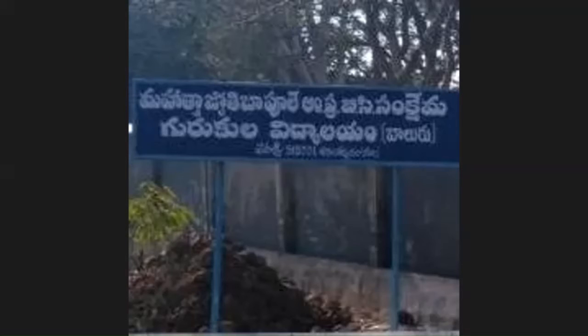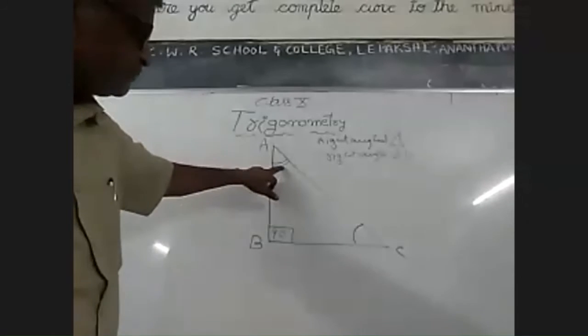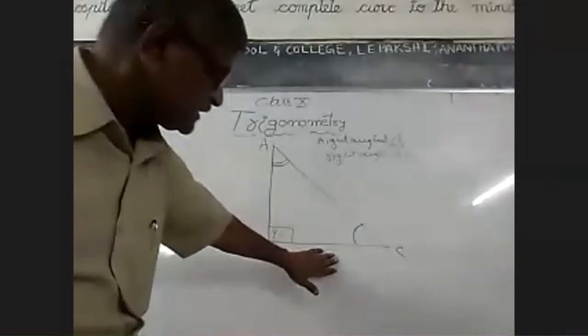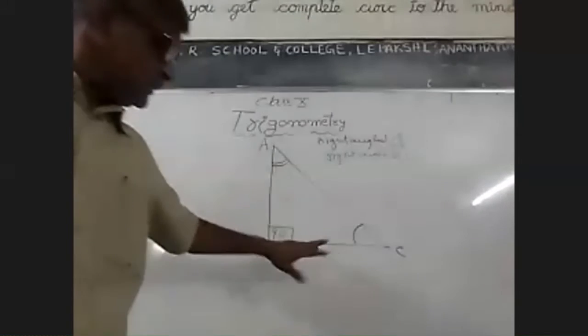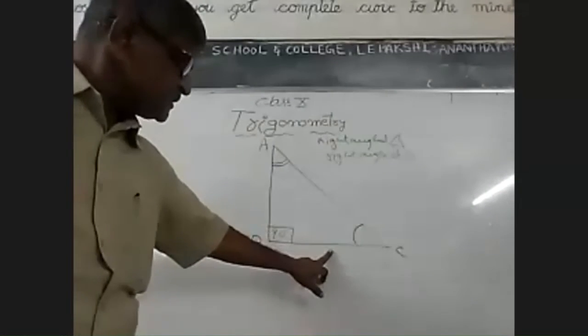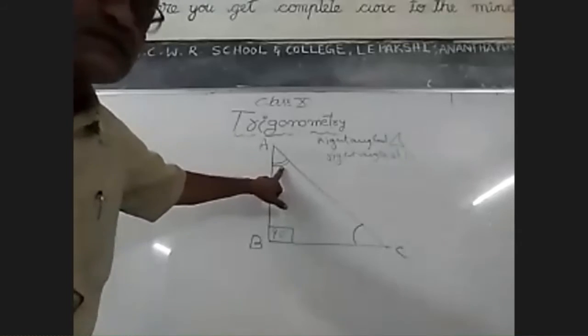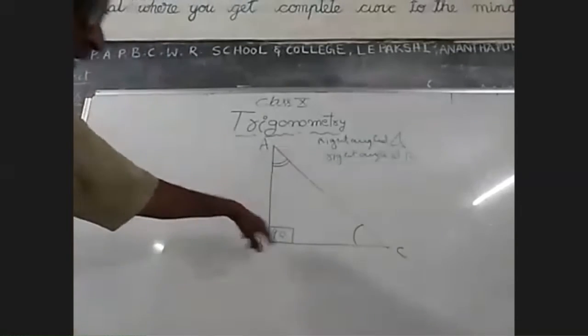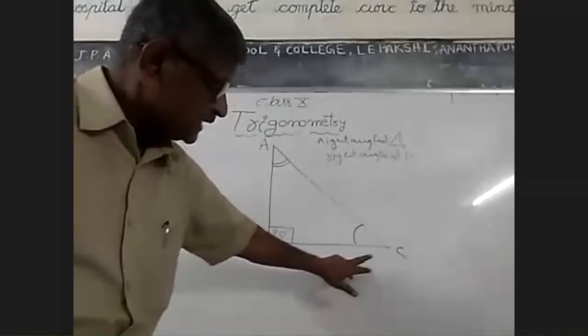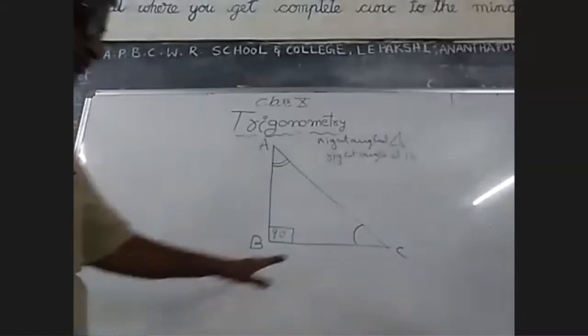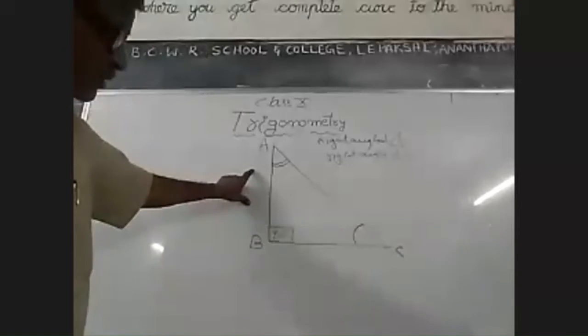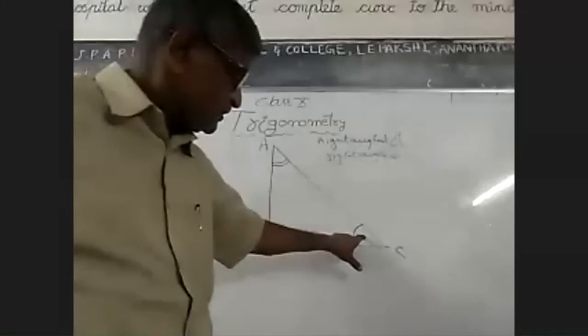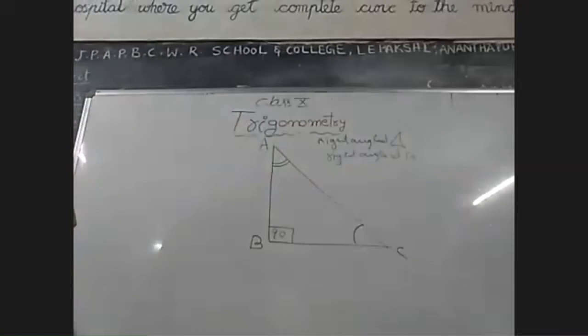Right, time అయిపోయింది. Angle A depends upon acute angles, the opposite side and adjacent side depend. Here you see, BC is the opposite side to A, and at the same time BC is the adjacent side to C. So this is to be understood by you. Similarly, AB is the opposite of C. See the board. AB is the opposite side of C, but AB is the adjacent side of A. So depending upon angle A.